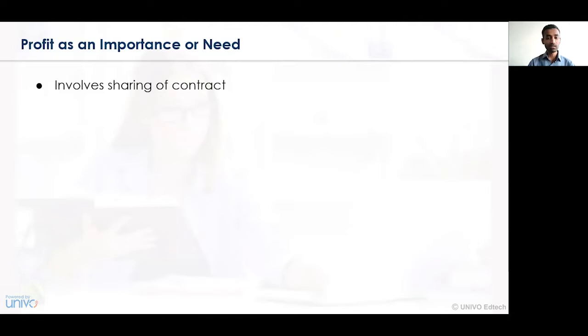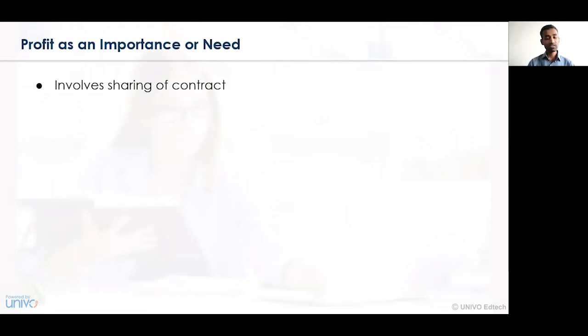And where is this profit shared from? The profit that has been created or earned comes from the premium paid by the insured person to the insurance company. When the contract is taken by the insured person from the insurance company, he pays a certain amount of premium.